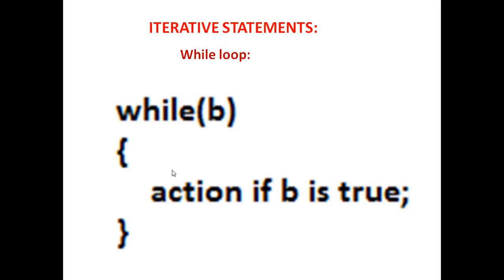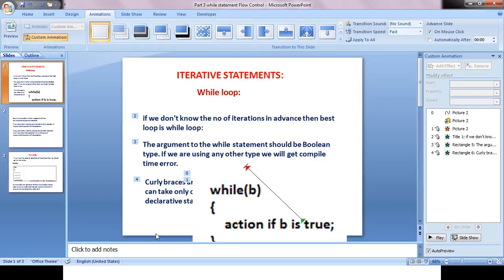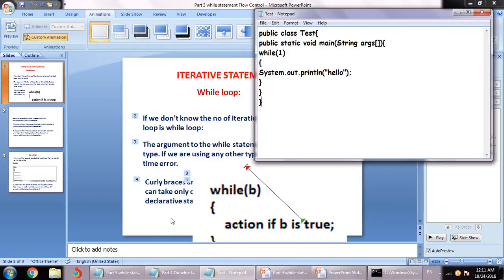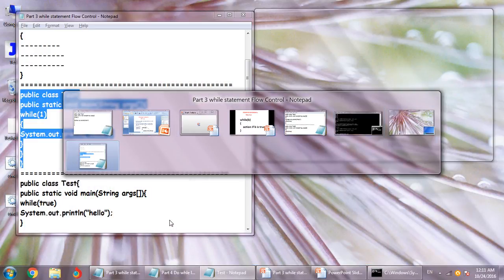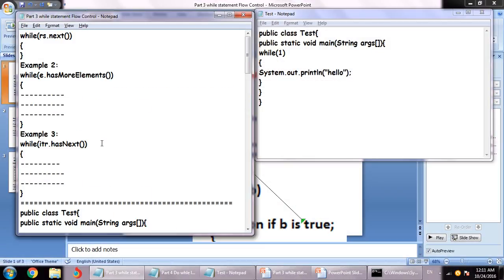Now, why should we use the while loop, and where should we use it? In order to understand this point better, consider the following example. I have a while loop over here, and this rs.next is an argument to the while loop.